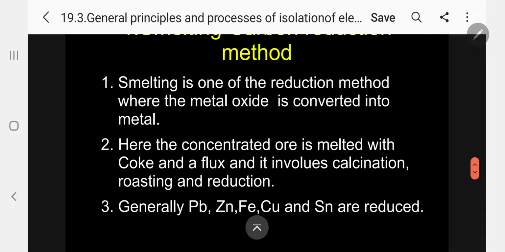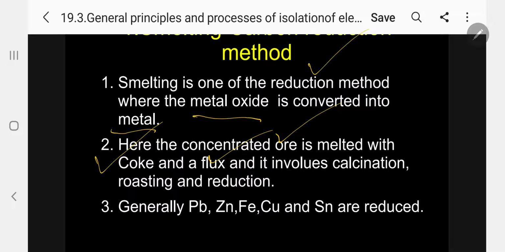Smelting is one of the reduction methods where the metal oxide is converted into metal. Here, the concentrated ore is melted with coke, carbon, and a flux. Flux means silicate, that is silicon dioxide, and it involves calcination, roasting and reduction.